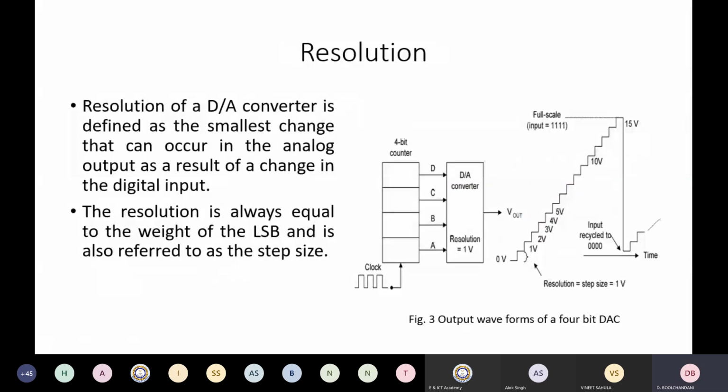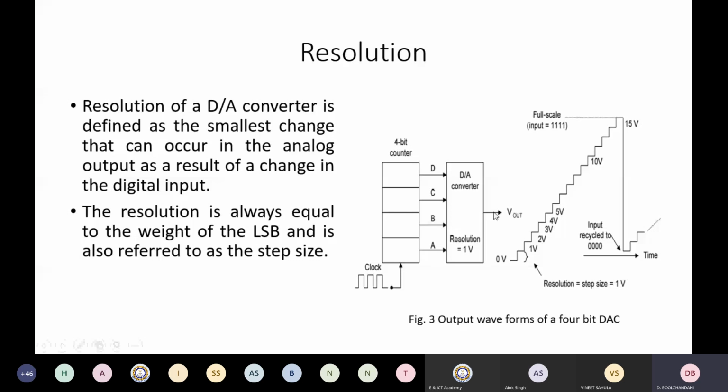Another important term is the resolution. Resolution of a D to A converter is defined as the smallest change that can occur in the analog output as a result of change in the digital input. Resolution is always equal to the weight of the LSB and is also referred to as step size.